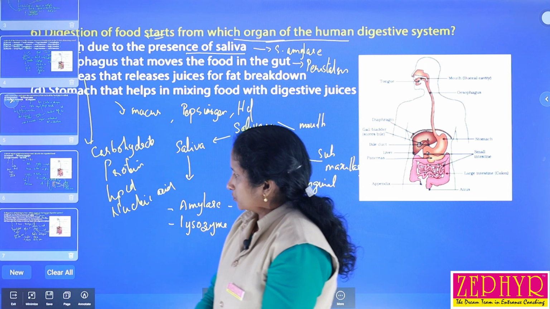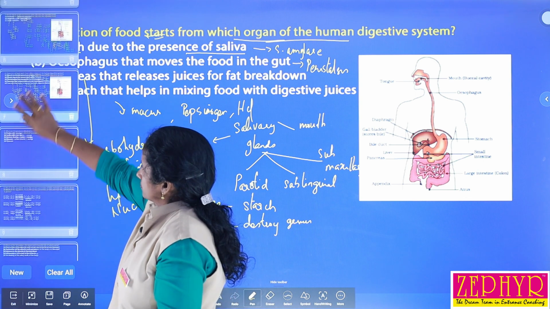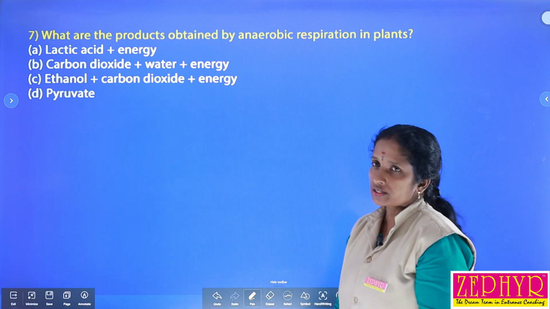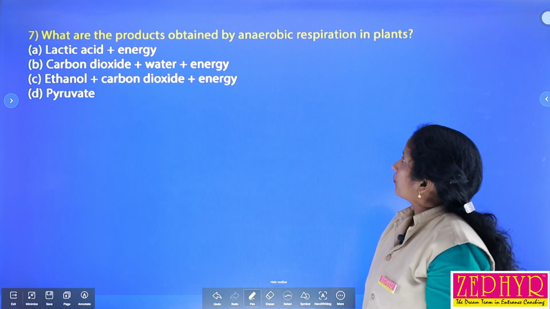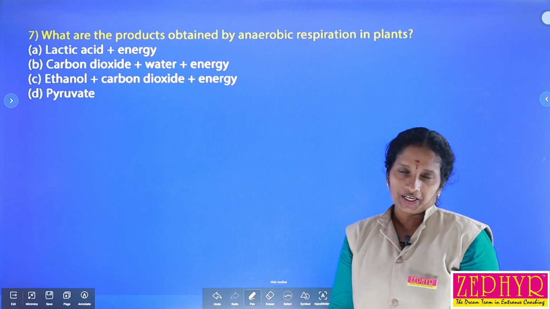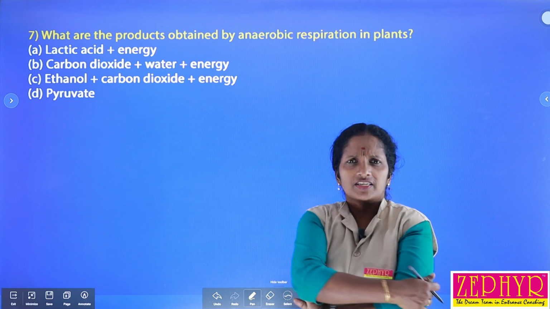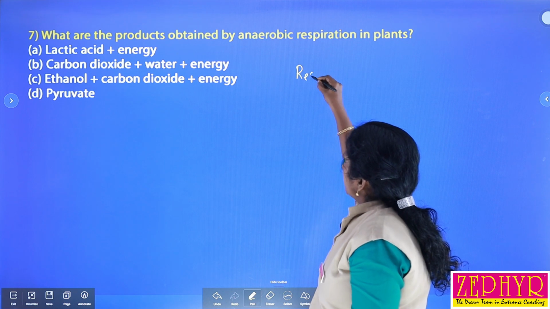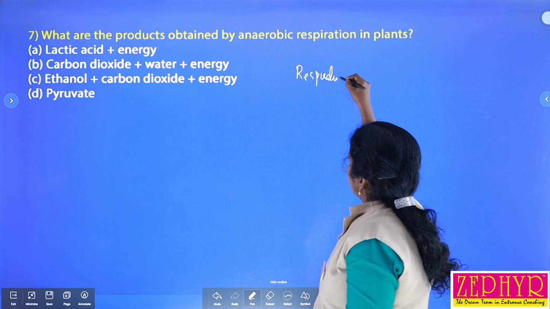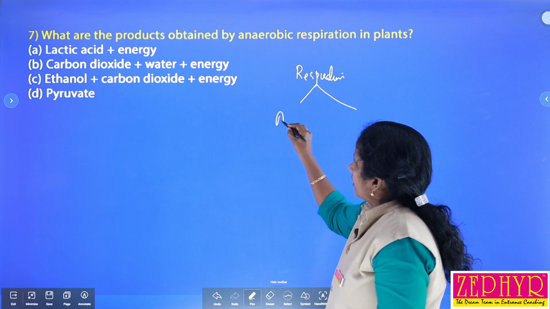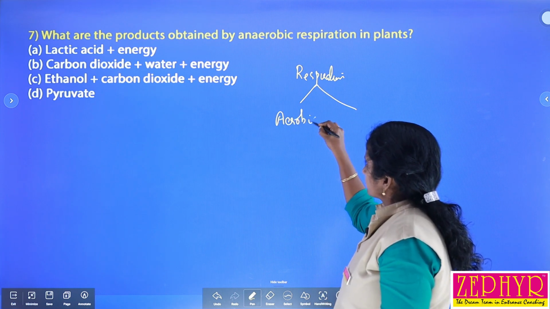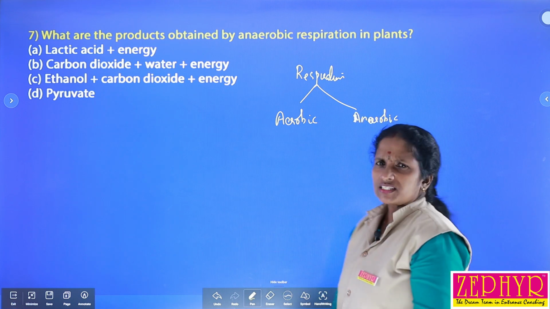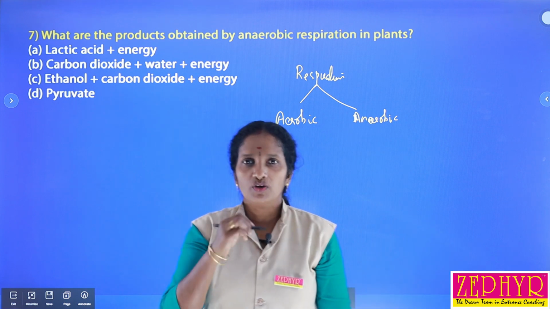And then the next question, the seventh question. Read the question: what are the products obtained by anaerobic respiration? So what is meant by respiration? Respiration is the breakdown of food materials. Respiration is of two different types, aerobic and anaerobic respiration. Aerobic respiration is respiration that takes place in the presence of oxygen.